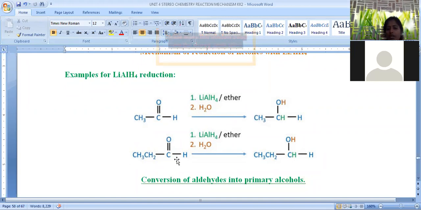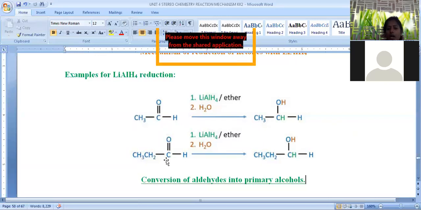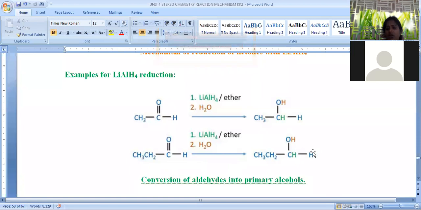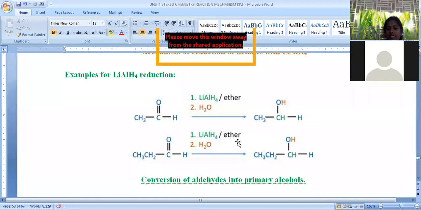We are taking propanaldehyde. Propanaldehyde subjected to reduction with lithium aluminum hydride gives the formation of propanol. According to IUPAC, if "al" is there, that is the aldehyde functional group, and if "ol" is there, that is the hydroxyl functional group. This is called propanol. In common names, we can call it propyl alcohol. So propanaldehyde reduction with lithium aluminum hydride gives propyl alcohol as the final product.